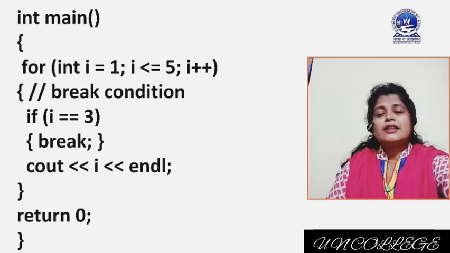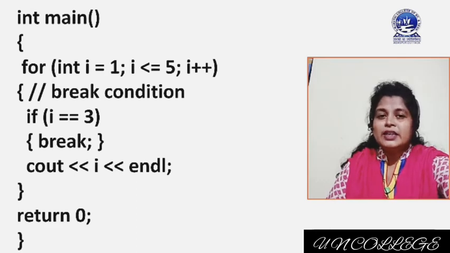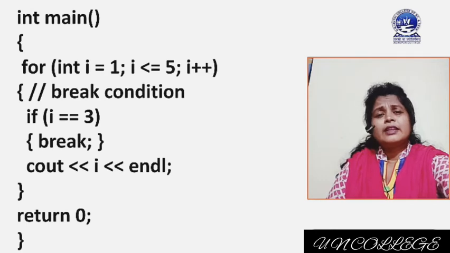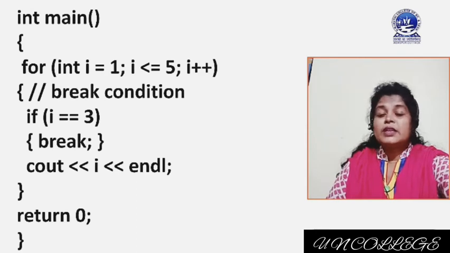No, so the output will be 1. Then the i value is incremented to 2, and the condition i less than equal to 5 is checked again. It is also satisfied. If i equal to 3, no, i is now 2, so it comes out. The if condition is not satisfied and we get output 2.